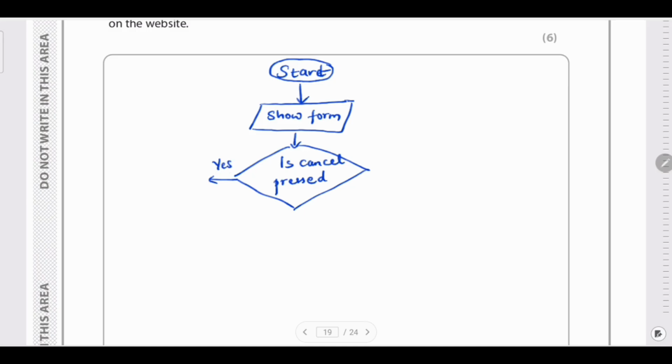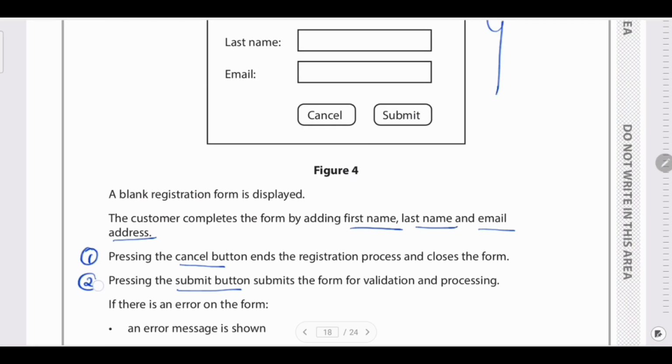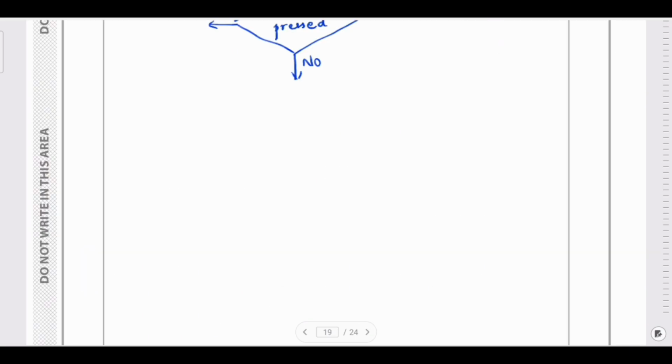If it is pressed, then what happens? The entire system stops. If it is no, then it will check the next one, that is pressing the submit button submits the form for validation and processing. So now let us check for the submit button. Again, this is a decision. So you have to check, is submit pressed.